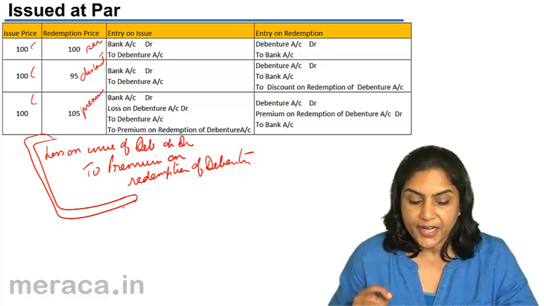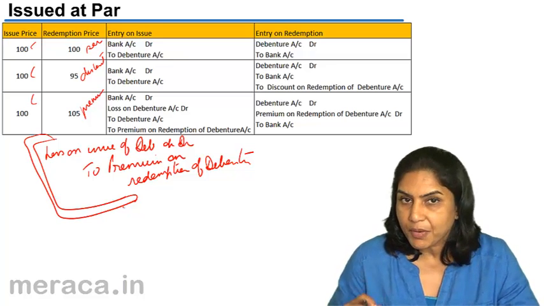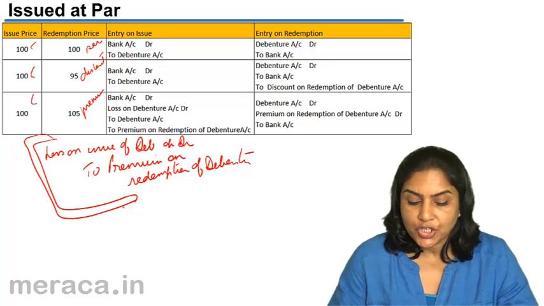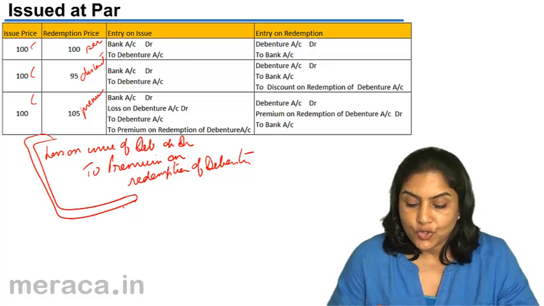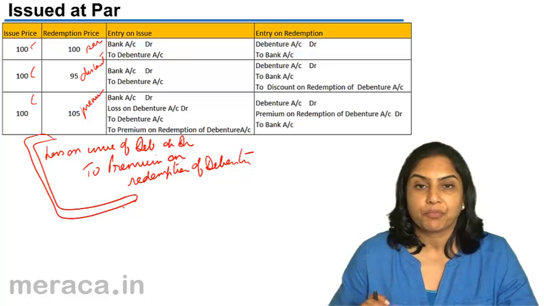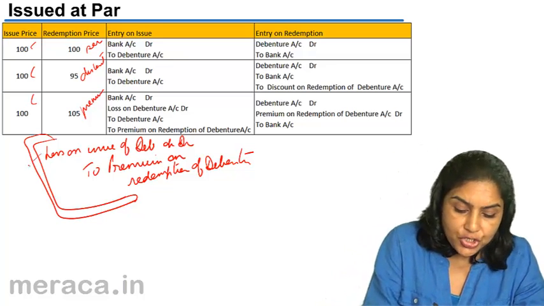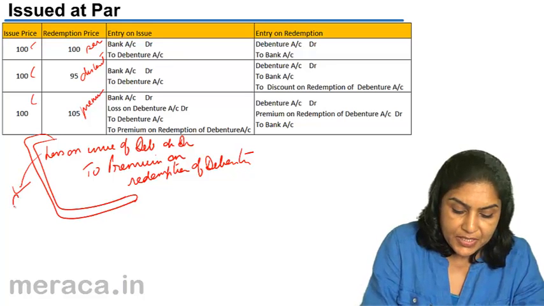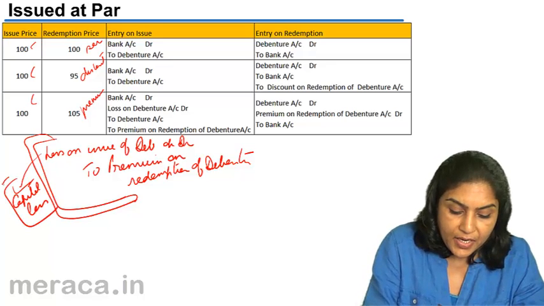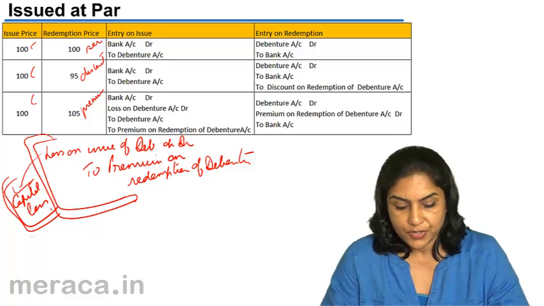And the only addition to those entries is that if the debentures are redeemable at a premium, we add to that entry loss on issue of debentures account debit to premium on redemption of debentures, with the amount of premium on redemption. This loss on issue of debentures account which is debited is a capital loss account, and it is normally written off over the life of the debentures.